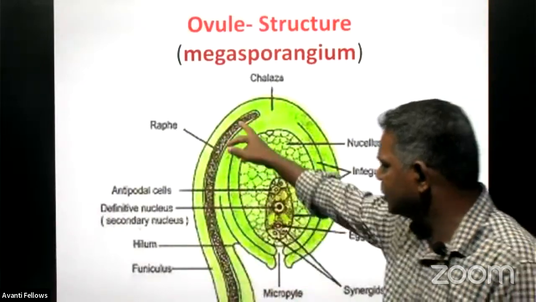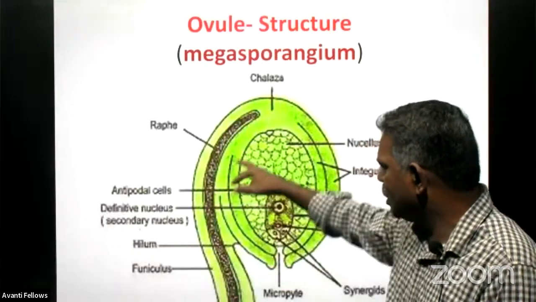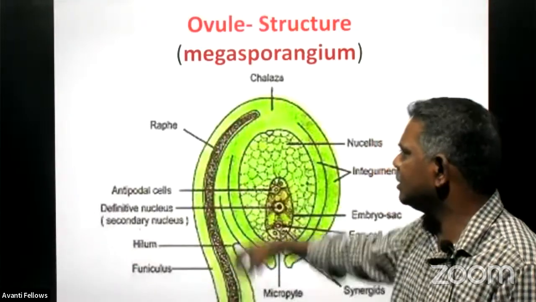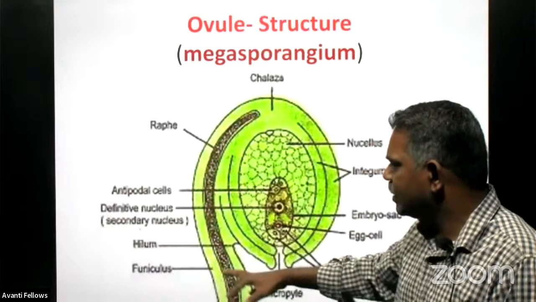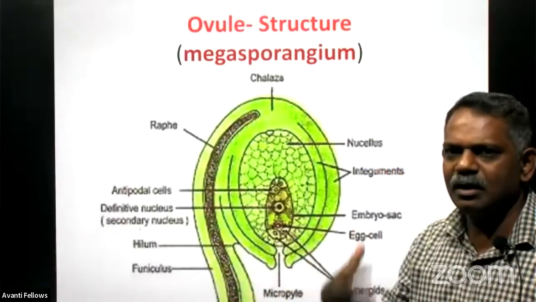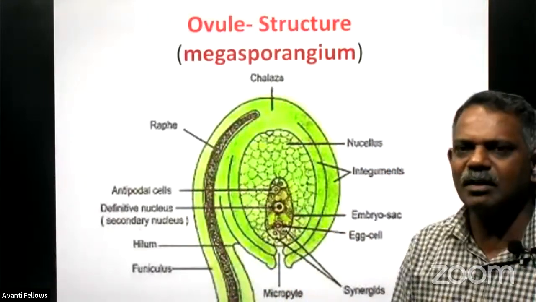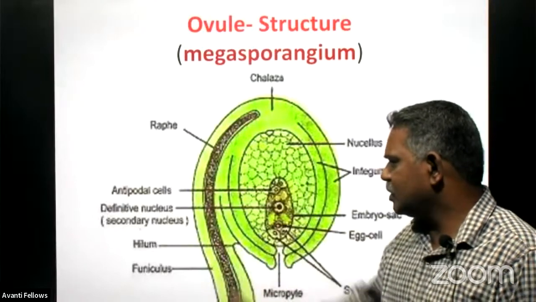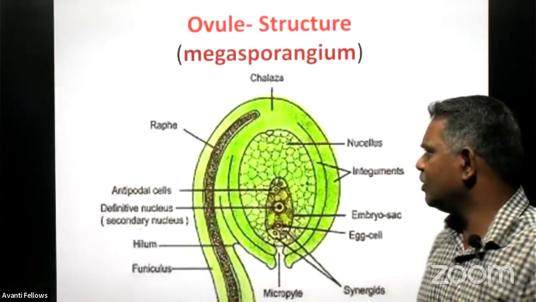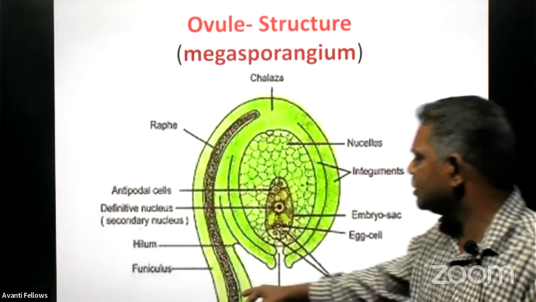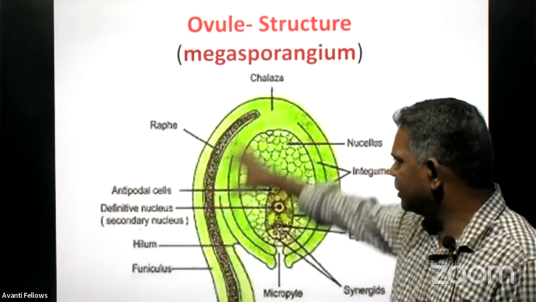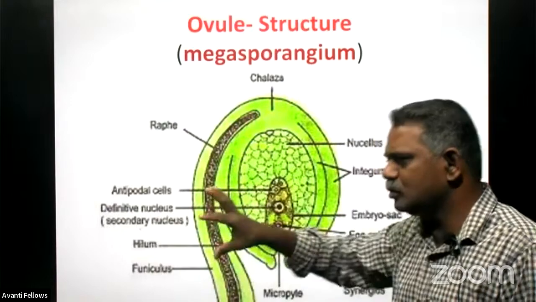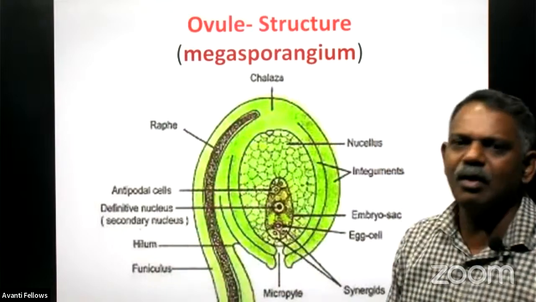And this is the structure connected to the placenta of a flower, and from that placenta it gets all the nutrients for its maturation and development. It is called as what? The funiculus, right? We will see the detailed structure later. This is the ovule connected to the placenta of the ovary.